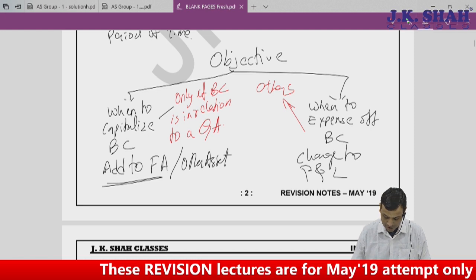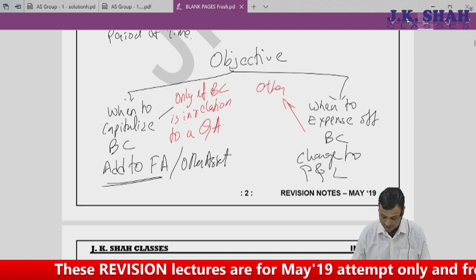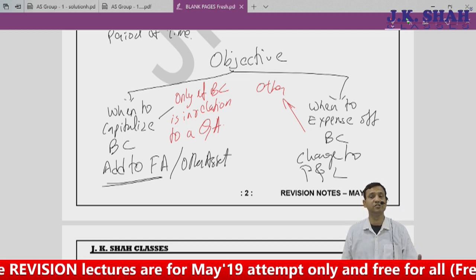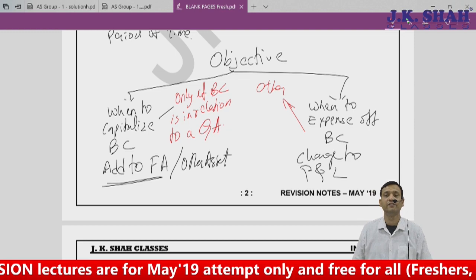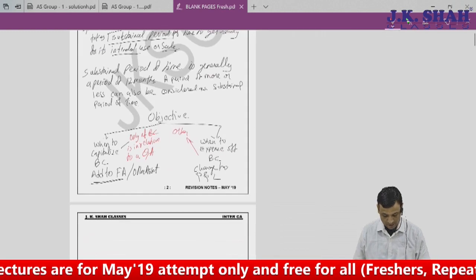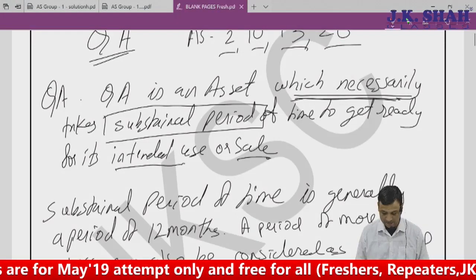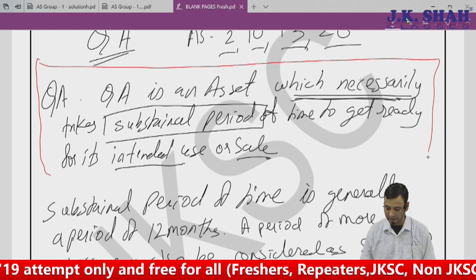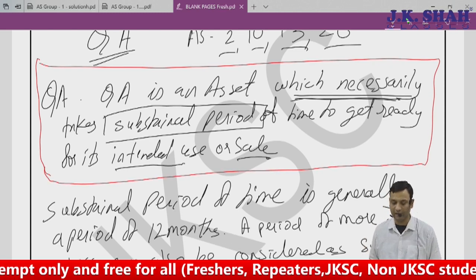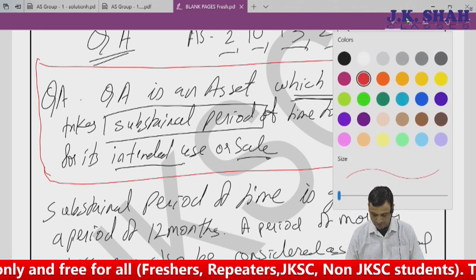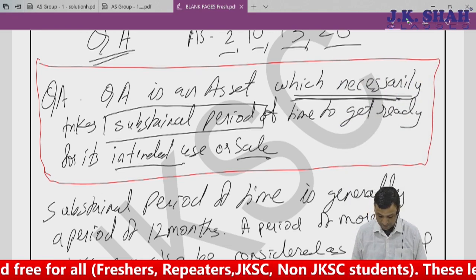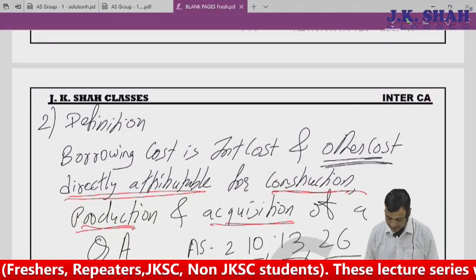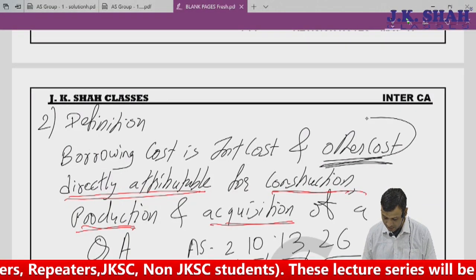So if a borrowing cost is incurred for a qualifying asset, then it will be capitalized. If it is not incurred for a qualifying asset, then it will be expensed off. And what is a qualifying asset? A qualifying asset is an asset which necessarily takes substantial period of time to get ready for its intended use and sale. And that substantial period is a period of 12 months. Within this, when I said borrowing cost, I said borrowing cost is interest cost and other cost.